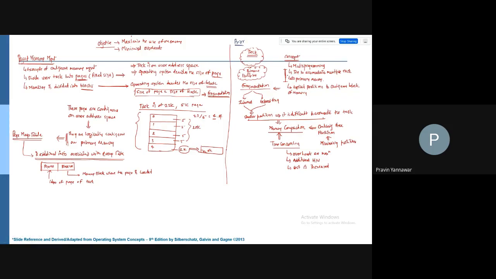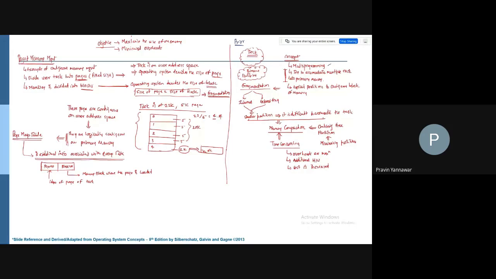What is that concept? We have multi-programming, where we try to accommodate multiple tasks into primary memory. This is done by creating logical partitions of a contiguous block of memory. This leads to a fragmentation problem, internal fragmentation and external fragmentation.